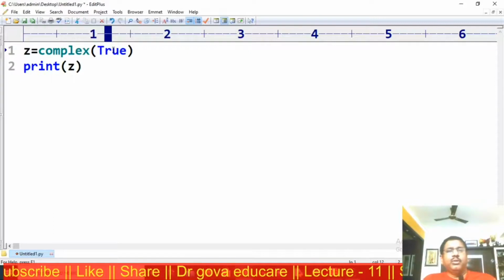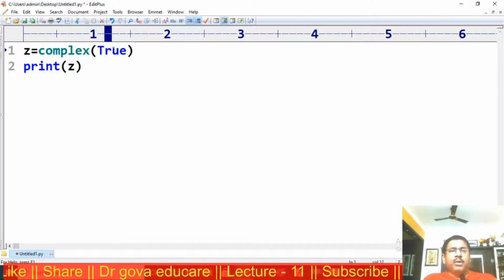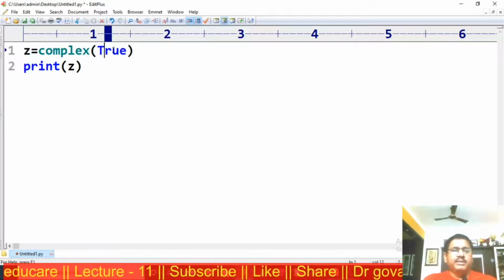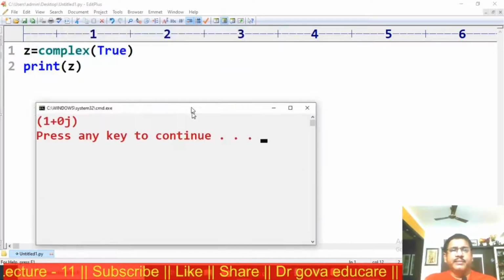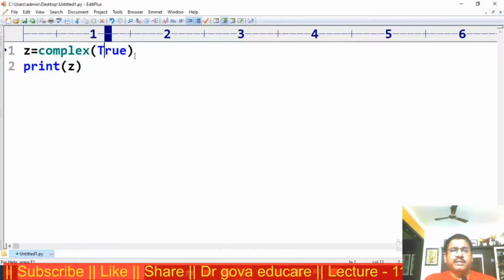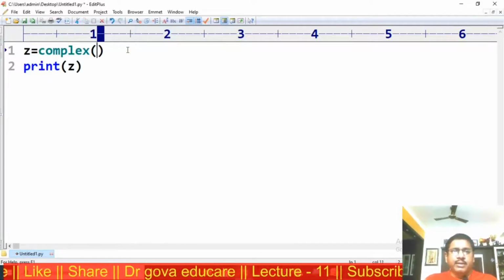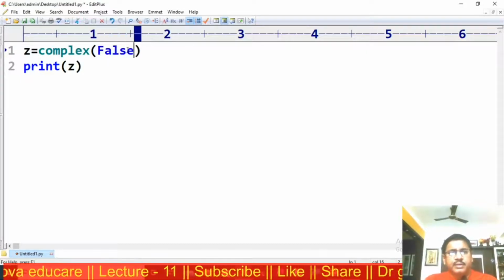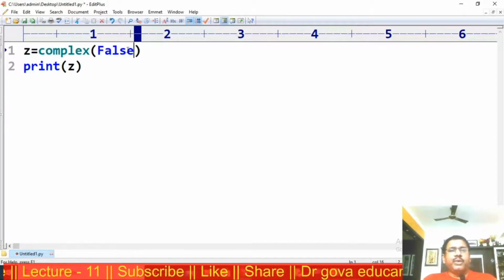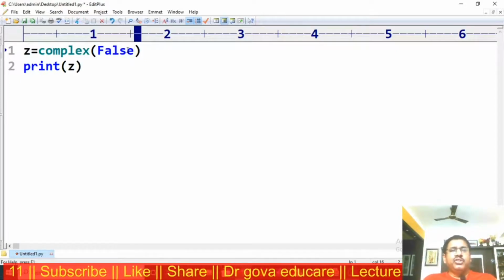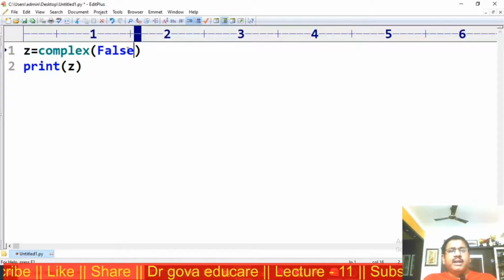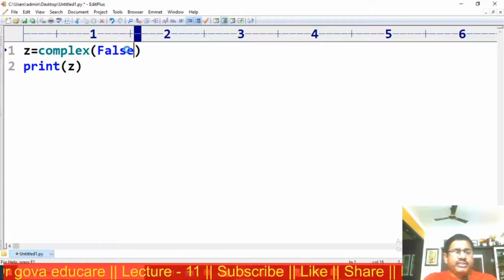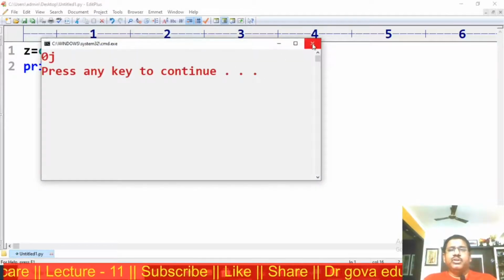Suppose it is true. True represents 1 internally, so 1 is the real part, the imaginary part is 0. The output is 1 plus 0j. Suppose I am providing false. Internally false represents 0. 0 is the real part, 0 is the imaginary part. The output is 0 plus 0j.